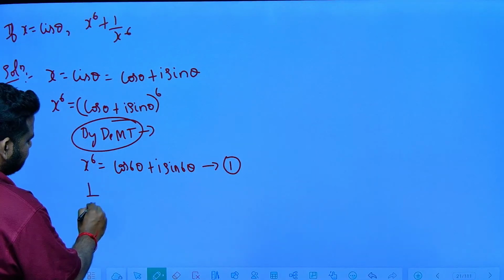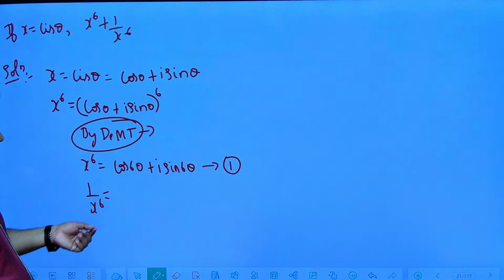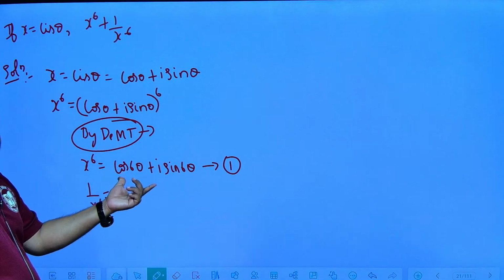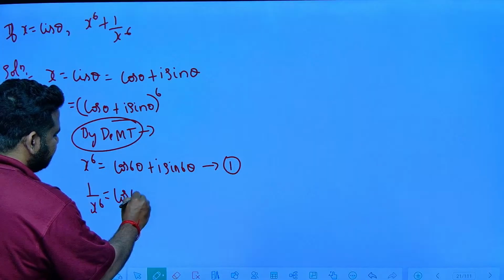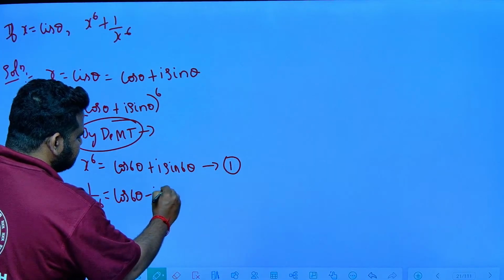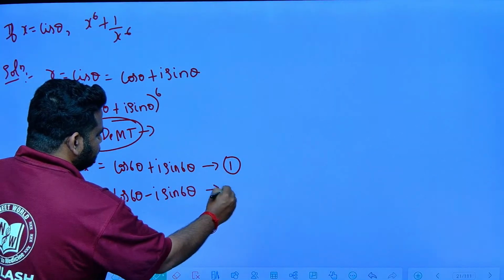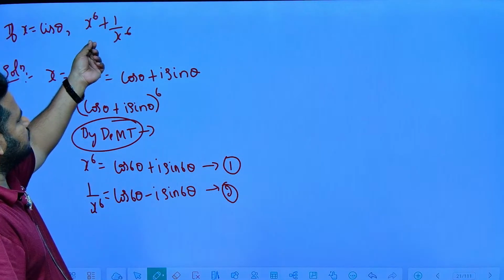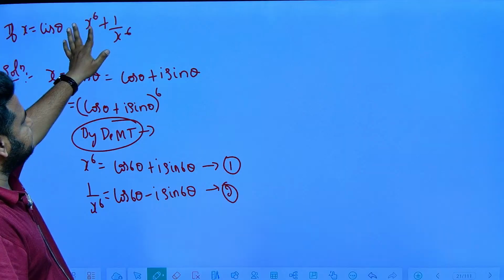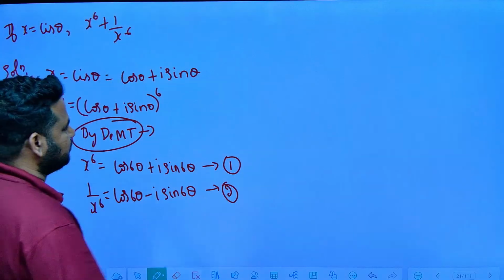Now 1 by x to the power of 6 can be written as what? We have to find the multiplicative inverse of this, which is nothing but cos 6θ minus i sin 6θ. This is what we will get. Let this be 2. Now I have to add 1 and 2, that is x to the power of 6 plus 1 by x to the power of 6. This is what I have to find out.